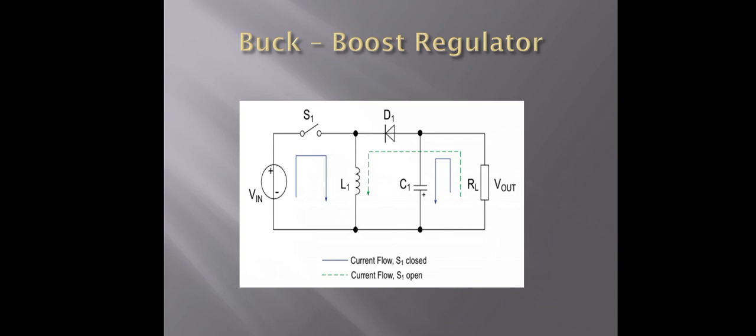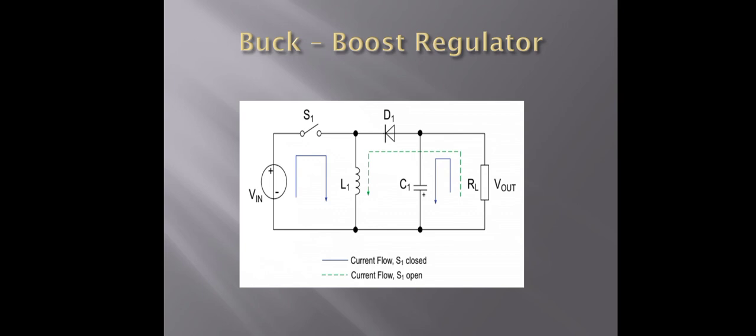Then third is the buck boost regulators. In the buck boost regulator, input voltage Vin is applied here, and switch S1 is a mode switch: S1 is closed and S1 is open. Now, the working of the buck boost regulators.